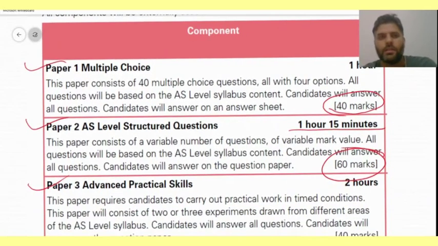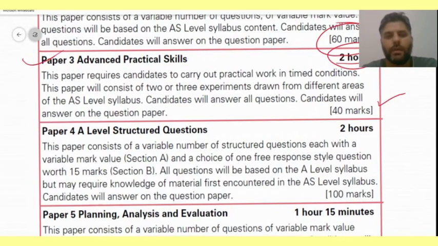This paper requires the candidate to carry out practical work in the lab in a given time. Normally there are two questions in the paper and he has to answer both. It consists of 40 marks and he will be given 2 hours.